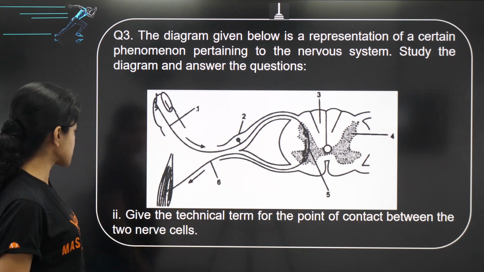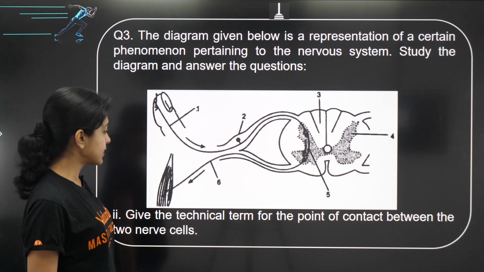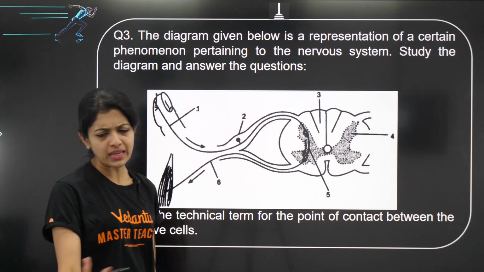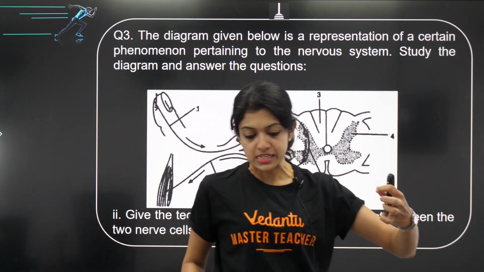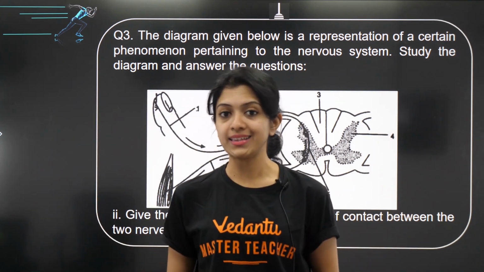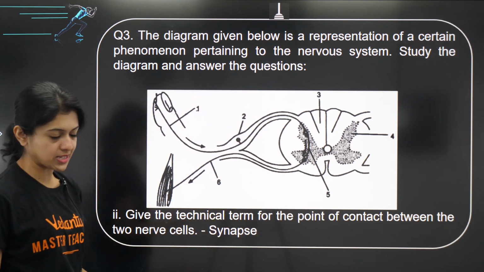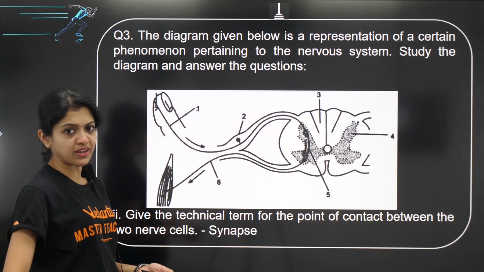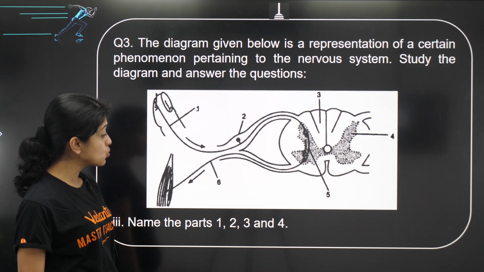Next question. Give the technical term for the point of contact between two nerve cells. Yes, what do you think it is? Between two adjacent neurons, what do you call that space? Exactly, it is the synapse. Very simple, right? It has fetched you another 1 mark. Next one, name the parts labeled 1, 2, 3 and 4.